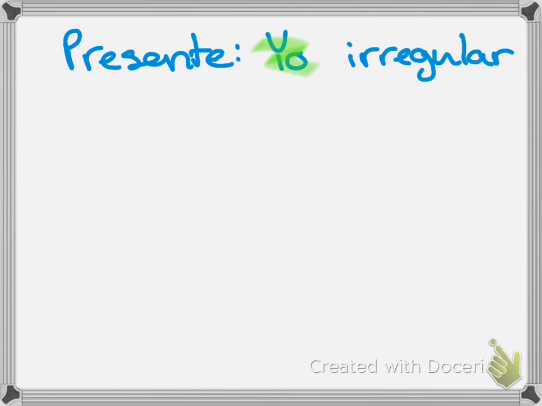I like to divide these into groups. So we're going to start with our first group, and I like to call these the yogo verbs. So these are verbs that when your subject is yo, they end in go. And some of these are verbs that you know very well. For example, the verb tengo.